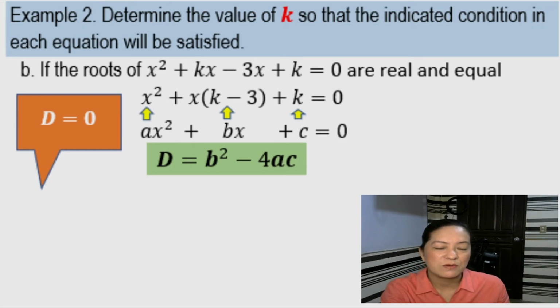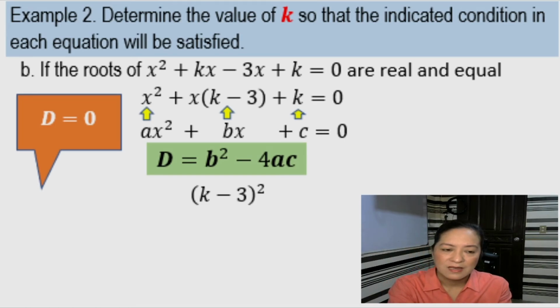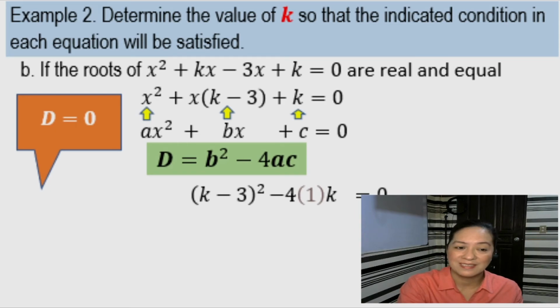So, k minus 3 quantity squared. Alright? Minus 4 times a. A is 1. Times c. What is our c? Okay, so it's k. So, this is minus 4 times 1 times k. And since the nature of the roots are real and equal, so the discriminant is equal to 0.